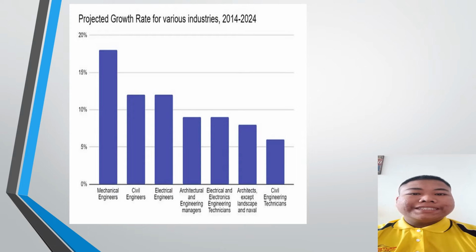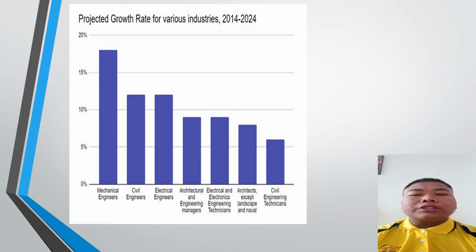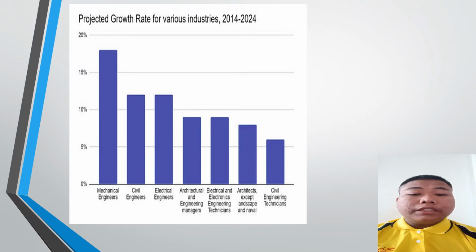Okay, first, what is mechanical engineering? Mechanical engineering is a branch of engineering dealing with design, construction, machines, and others. So today, I will talk about a bar graph about project growth rate for various industries from 2014 to 2024. And this graph is taken from collegedunia.com. I will talk a little about how the graph is.